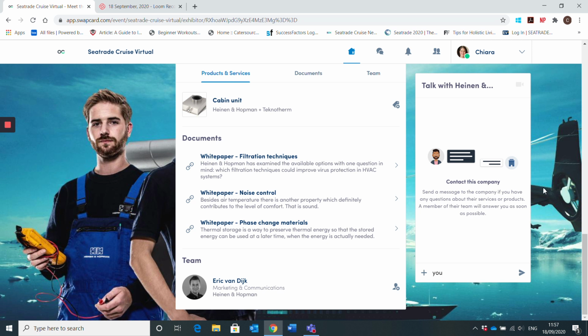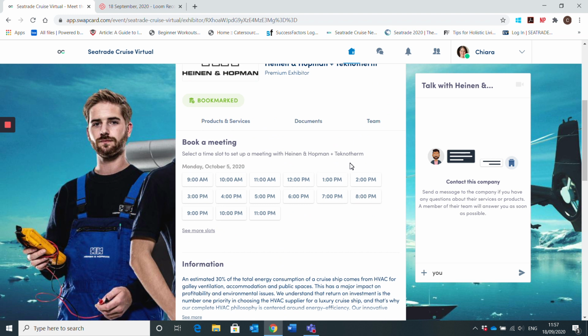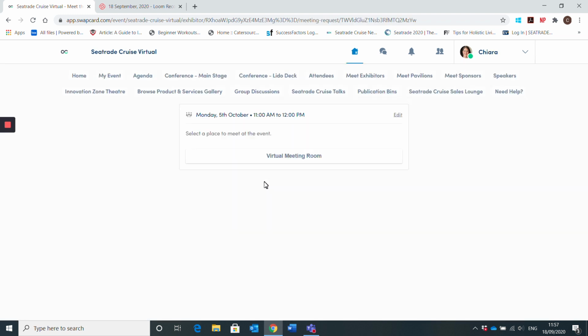If perchance you want to meet with any of the exhibitors with a few of your team members, make sure to mention that here. So when you're messaging them, say, hey, I'm with a couple of colleagues and I'd like to meet as a group. They'll need to set that up, but that is possible. We do have group meetings. Same thing here. So if you were requesting the 11 a.m., do the virtual meeting room, but then do send them a message and say, hey, we're a team. We'd like to meet as a team.